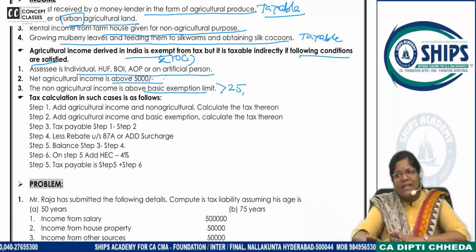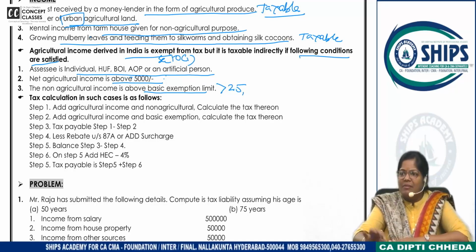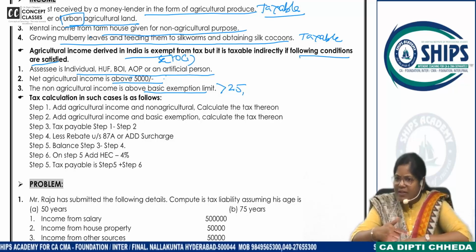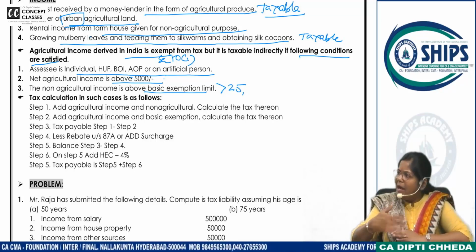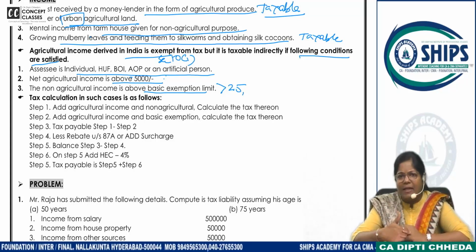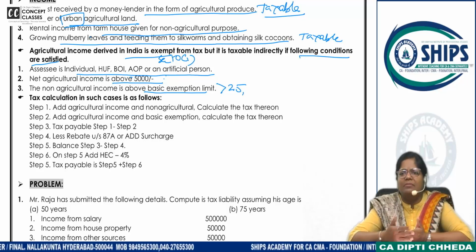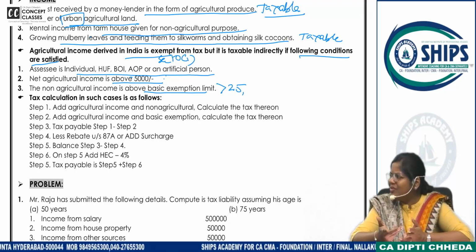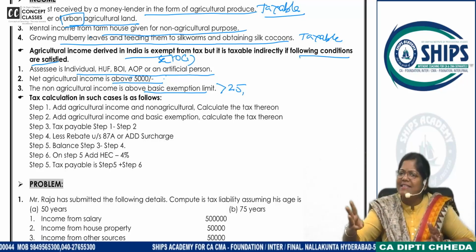Now I twisted the case. I said the farmer is having agricultural income 50 lakhs, but non-agricultural income nil. Will he be covered under this? No. Let us take our example. My non-agricultural normal income is say 20 lakhs, but I am not having agricultural income, not even 1,000. Will I be covered in this? No. So you need to satisfy all the 3 cases.